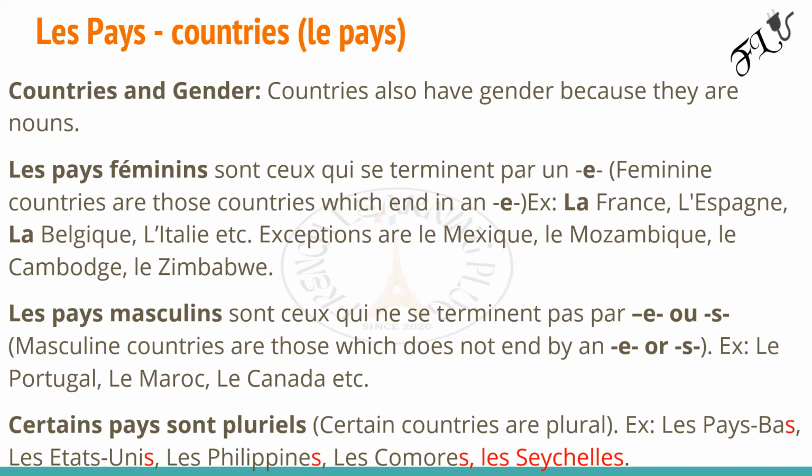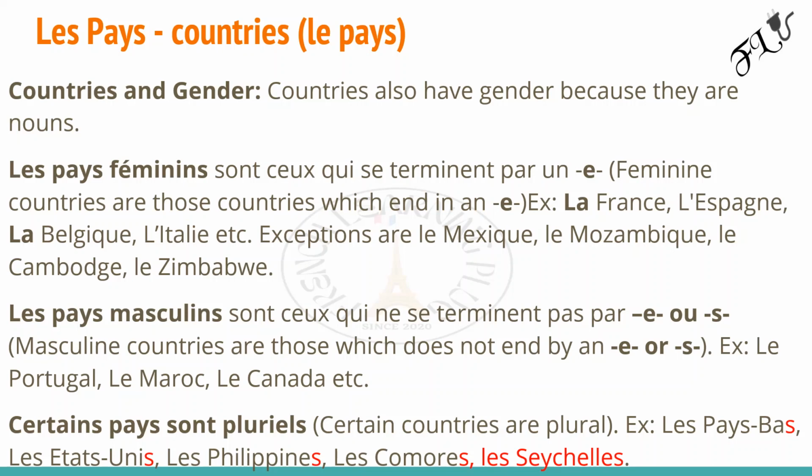For example, we have here La France. France ends in an E. L'Espagne, that's Spain, ends in an E. La Belgique, Belgium, ends in an E. If you were to check from English, Belgium ends in an M, so you get it wrong. Spain ends in an N, so you obviously get it wrong too. L'Italie ends in an E; Italy ends in a Y, so you get it wrong too. Look at those countries. They all end in an E, so they are feminine.